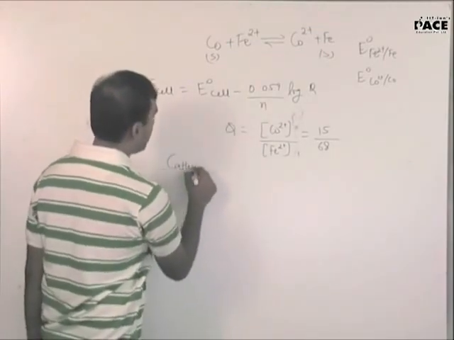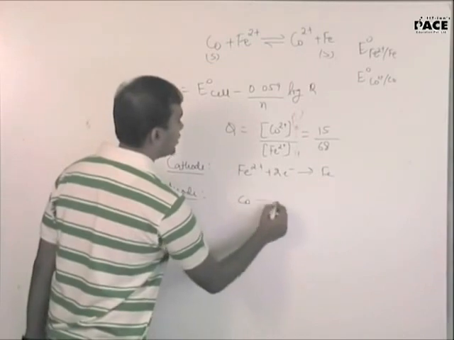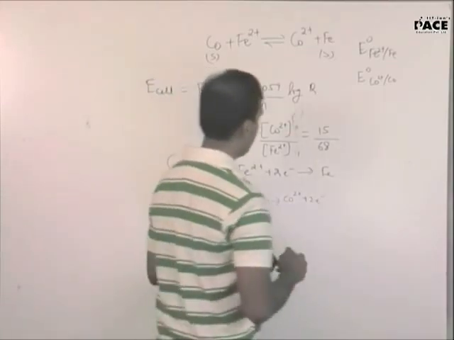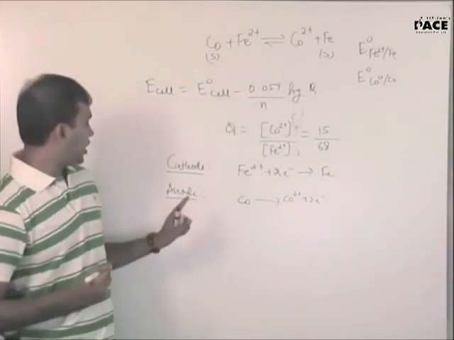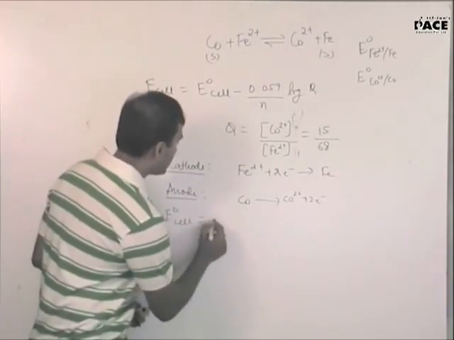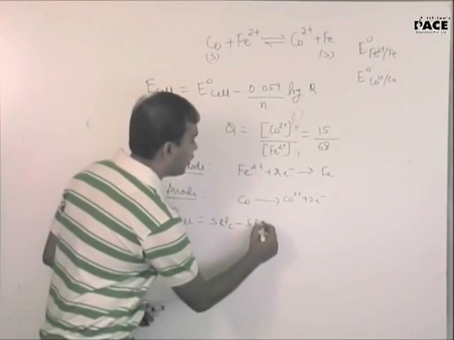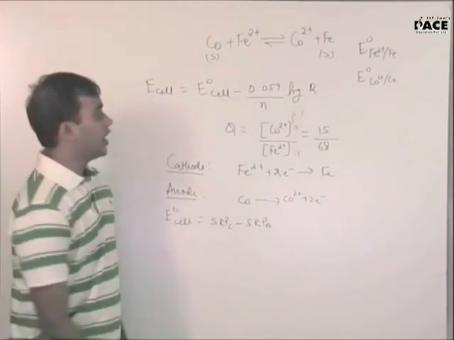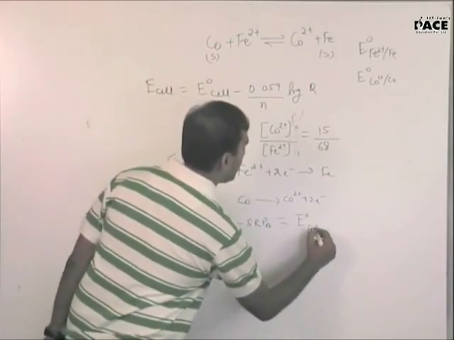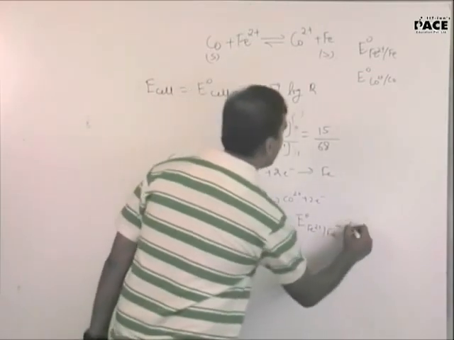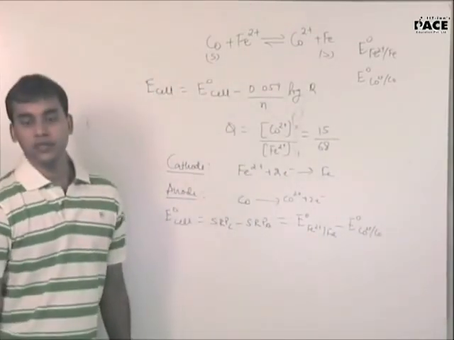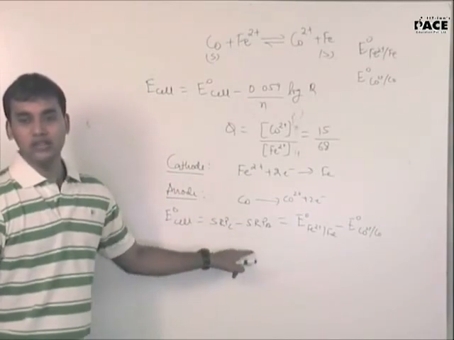Again write the equation at cathode. The equation at anode will be cobalt gives cobalt 2 plus 2 electrons. So you have the equation at anode and cathode. So you can calculate E naught cell again as SRP of cathode minus SRP of anode, and this will come out to be E naught Fe2 plus Fe minus E naught cobalt 2 plus cobalt, right? I am not writing the values because I am more concerned about the concept.